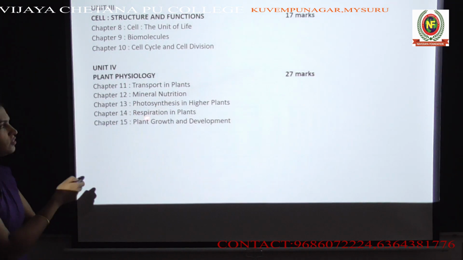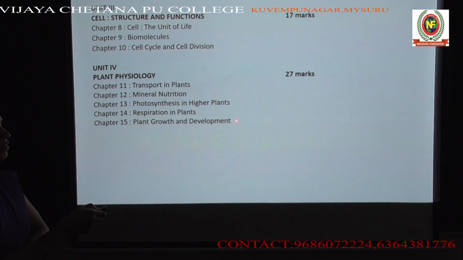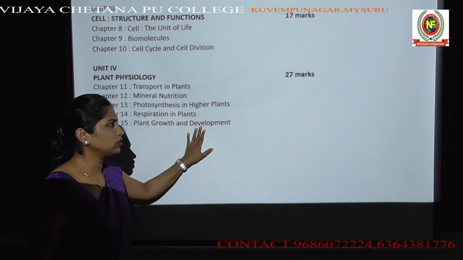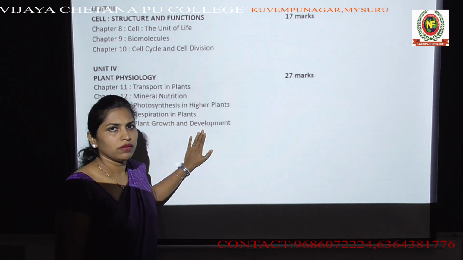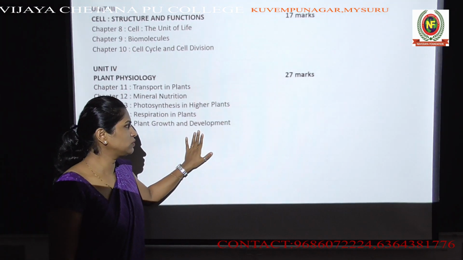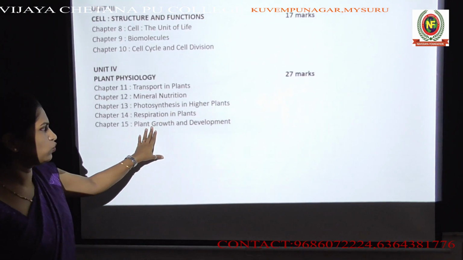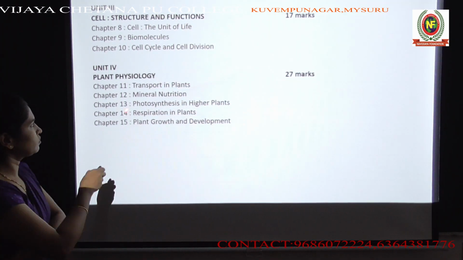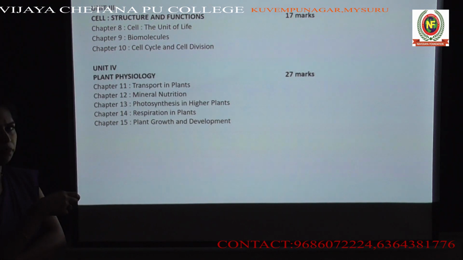system in this chapter. The next chapter is plant growth and development, again under this unit, plant physiology. The whole chapter is all about the hormones involved in plant growth and plant development. We will be studying about different hormones and what the functions of those hormones are with reference to plant growth and plant development. These chapters will be covered under unit 4, which is plant physiology.